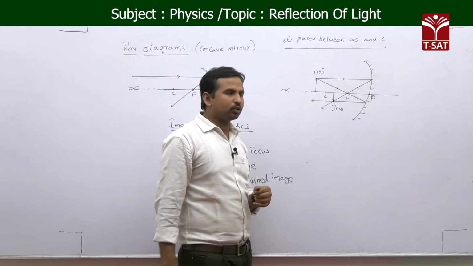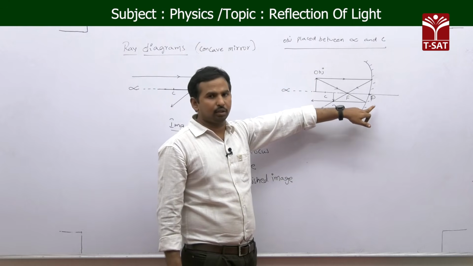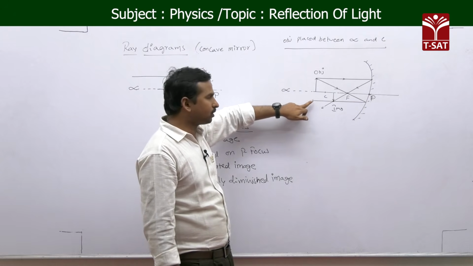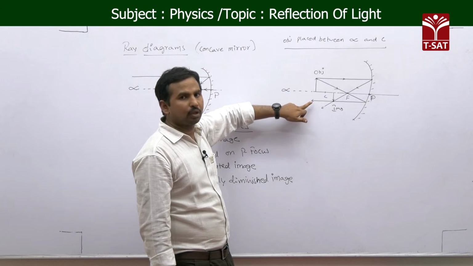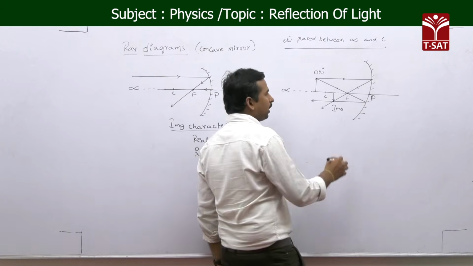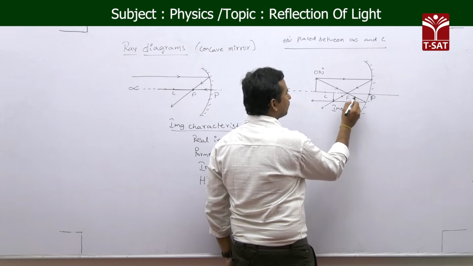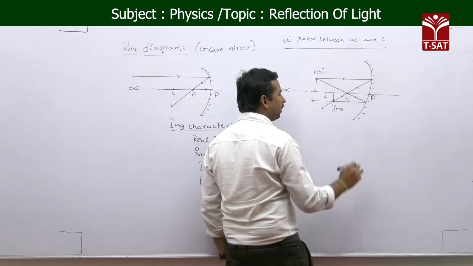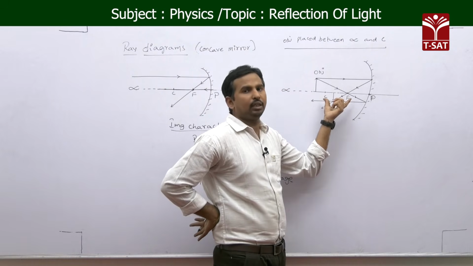Okay, and the next light ray, which is passing through the focus, following rule 2, after reflection now passes parallel to the principal axis. Okay, then both the reflected light rays, this is our first reflected ray and this is our second reflected ray, are meeting at a point, and you already see that that point is nothing but in between C and F.